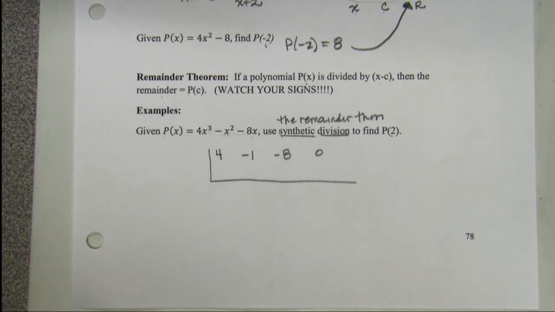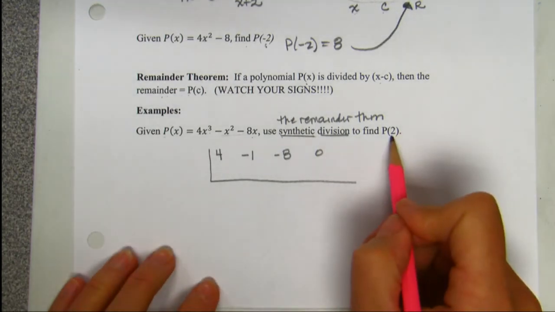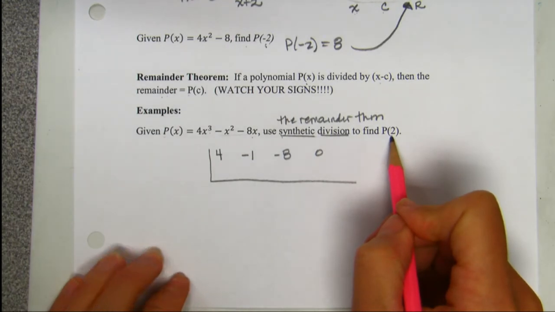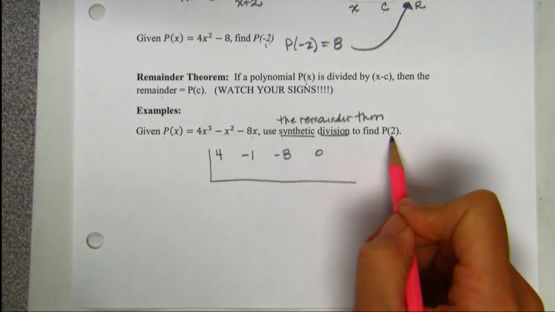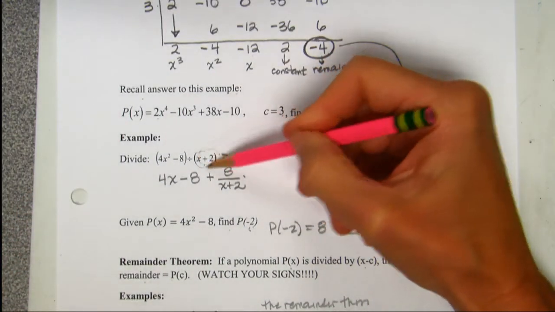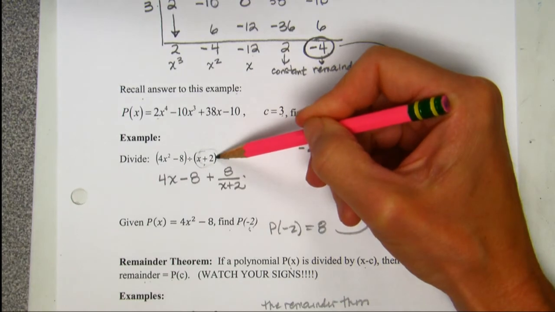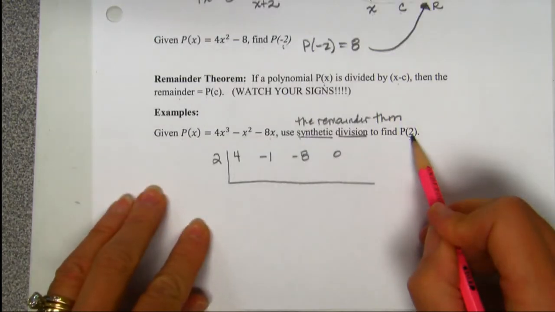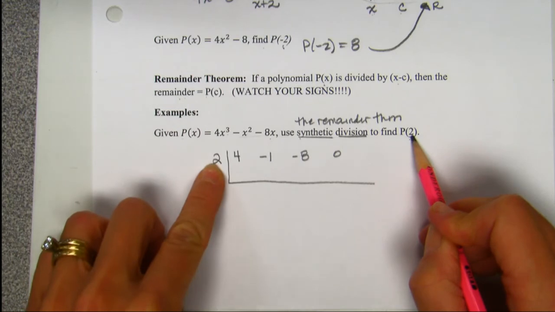On the outside of the house, here's a common mistake. A lot of people want to put a negative 2 on the outside of the house. I get it. We just talked about changing the signs. But you put a positive 2, guys. You only watch the signs when it's written as a binomial. When it's just written as a number, that's the number that goes on the outside.